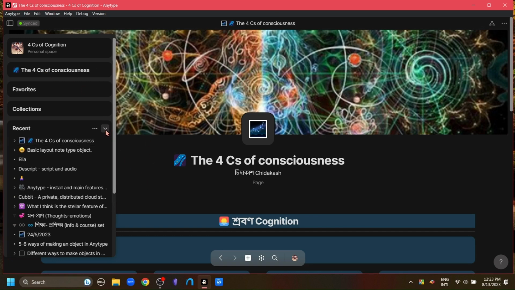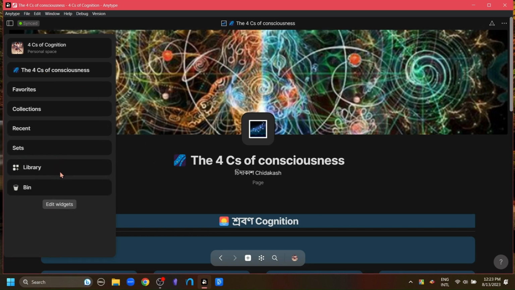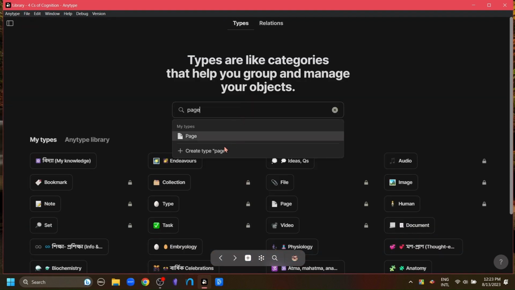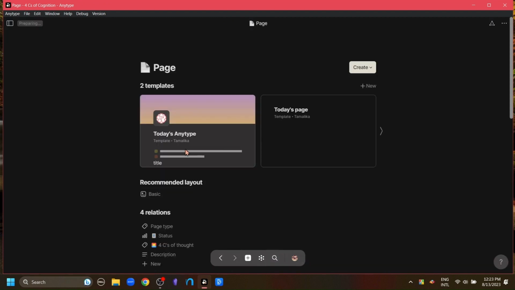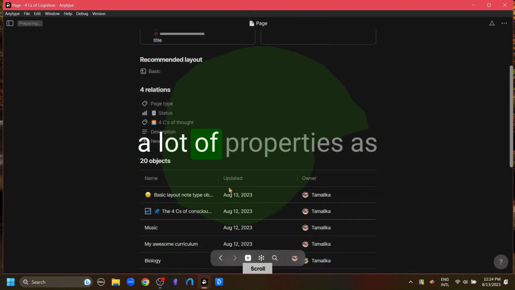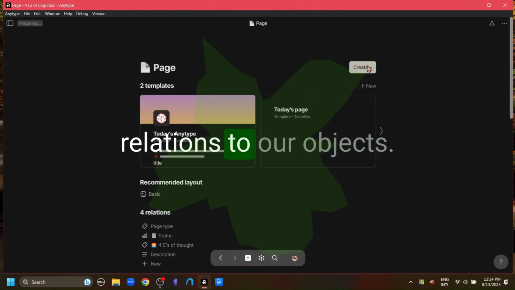Now, the next thing I want to say is that in Anytype, after we have made objects and given them types, Anytype automatically collects all the objects of the same type in the same place. To find this, you can go to the library and search for the type we're looking for. And if we click on it, we'll see all the objects of the type. Here is the list.